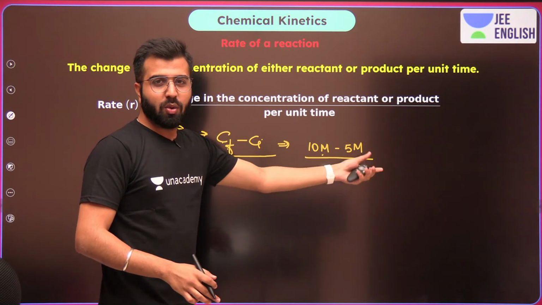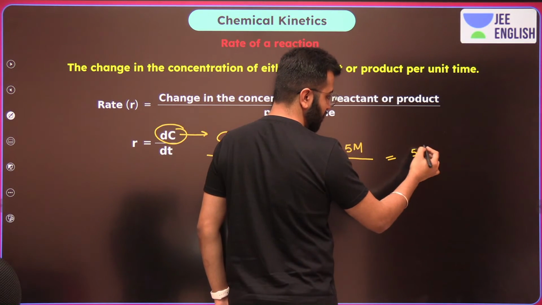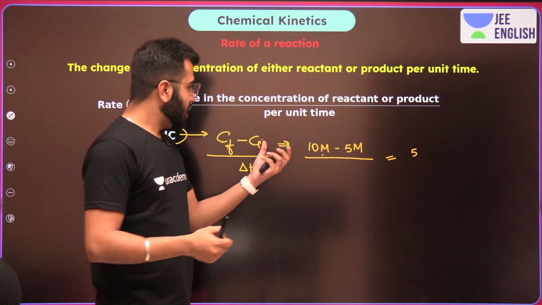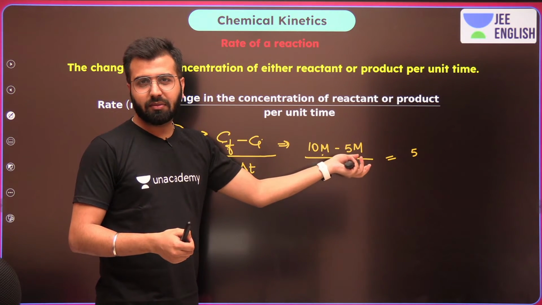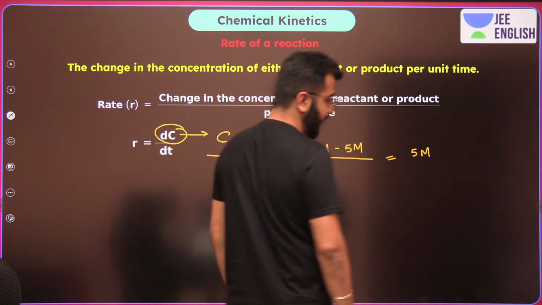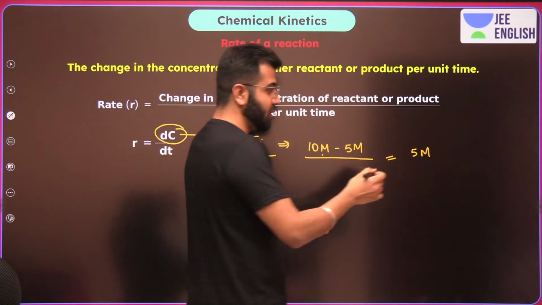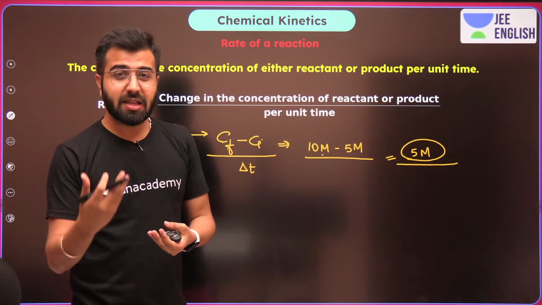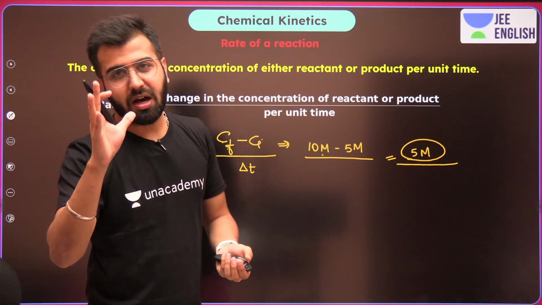Molarity minus molarity, whatever the answer is going to be in the numerator, it's going to be 5, but what will be the units? What will be the units whenever you are subtracting molarity minus molarity? The units remain same, right? Even that is going to be molarity, correct? So for the rate, in the numerator, what is the unit? Molarity upon time, which could be per second, per minute, per day, per month, per hour, or per year, something like that.